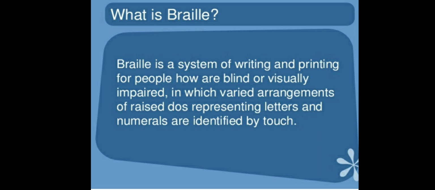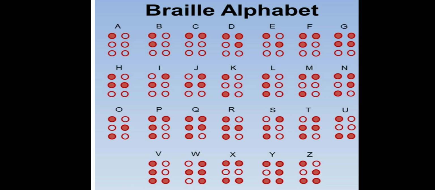What is Braille? Braille is a system of writing and printing for people who are blind or visually impaired, in which varied arrangements of raised dots representing letters and numerals are identified by touch. Here you can see the alphabet of Braille.